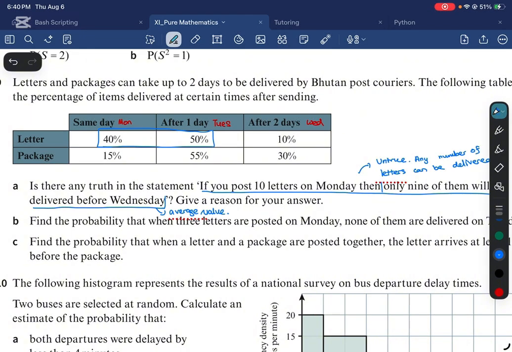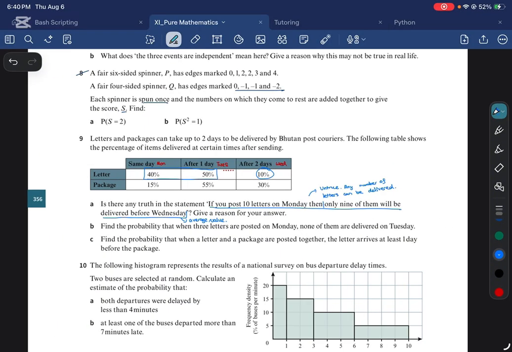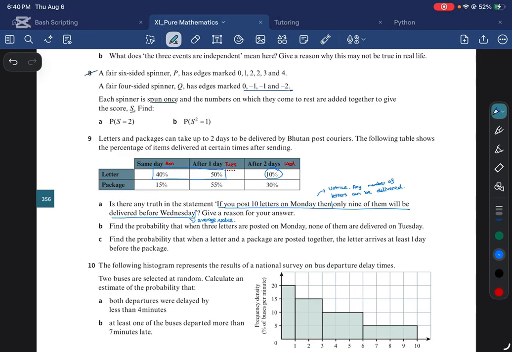Because you have a non-zero chance of receiving every letter on Wednesday, what could happen is that this non-zero chance, this 10%, could win every time, and at the end, you could receive all your letters on Wednesday. So it's not necessary that you receive 9 letters before Wednesday and the last letter on Wednesday. It's possible that you receive 0 letters on Monday, 0 letters on Tuesday, and all 10 letters on Wednesday. So this value given is only the average value.